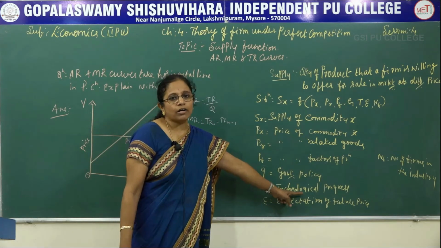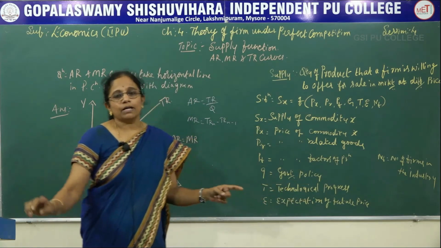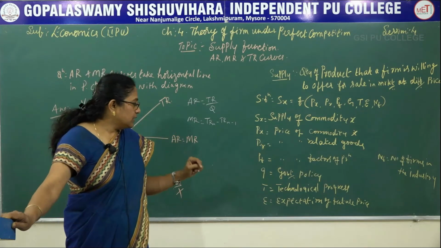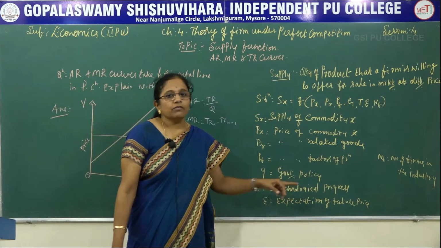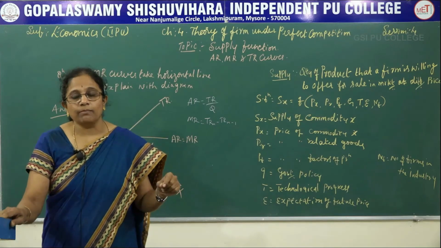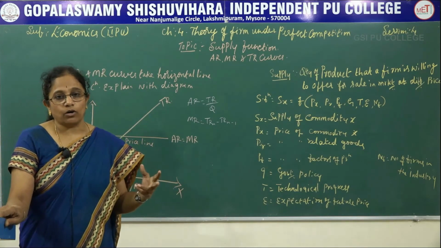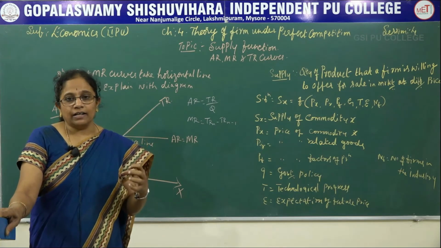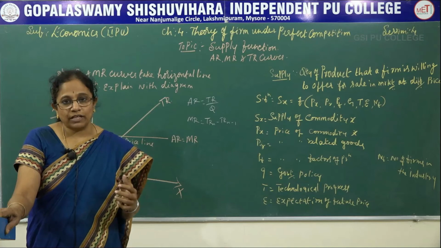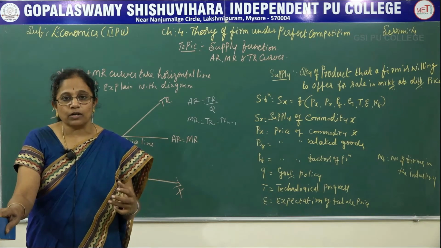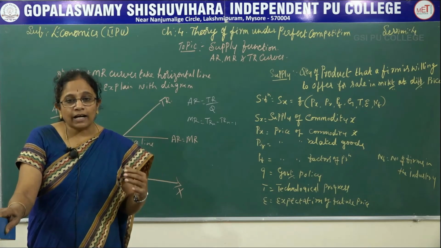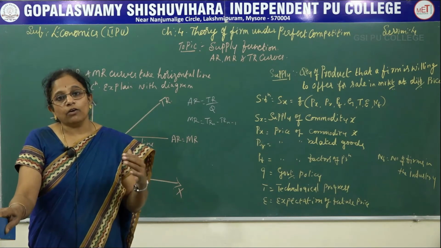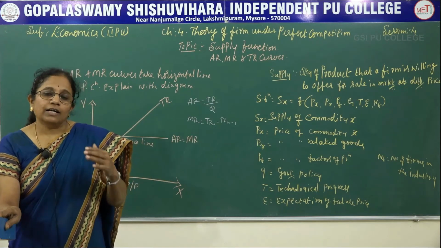Then we'll come to technological progress. This is an important key factor that determines the supply function in a market under theory of perfect competition. Whatever the products that we are seeing today, maybe it is pen, pencil, water bottle or any home consumable appliances, every other year it is coming with further modification, further technological progress. The gas stove your grandparents have used is not the same as what your mother is using now, and may not be the same as what you will use in future.